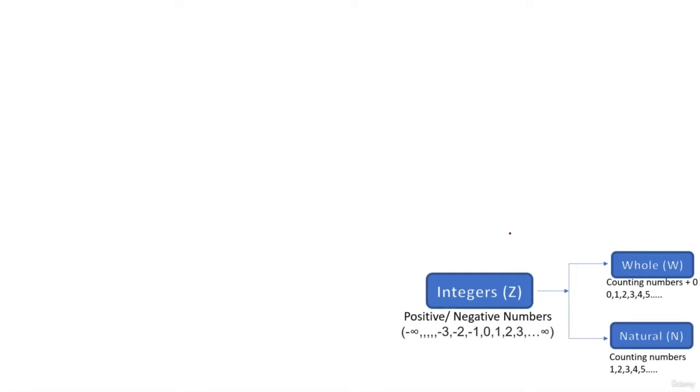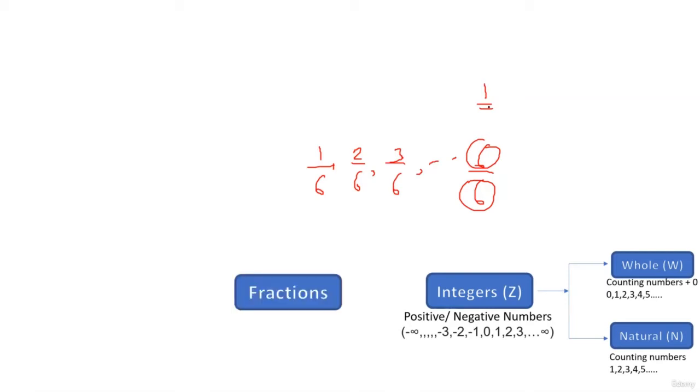But we realize the limitation of integers also. Why? Because in modern times we started making pizzas, right? So a medium pizza generally consists of 6 pieces, right? So you have different options to consume the pizza. You can consume 1 out of 6, you can consume 2 out of 6, so on and so forth, up till 6 out of 6, the entire pizza, right? 6 out of 6 basically is the whole pizza. It's basically equal to 1. So all these numbers, 1 by 6, 2 by 6, 3 by 6, they are a part out of the whole. And these parts out of the whole are called fractions.